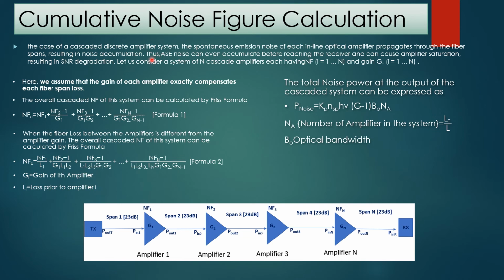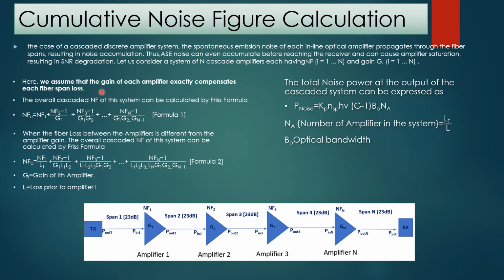Here it is the same thing. The ASE noise can even accumulate before reaching the receiver and can cause amplifier saturation, resulting in SNR degradation. Let us consider a system of n cascaded amplifiers, each having a noise figure and a gain. NF1 is the noise figure of this amplifier, NF2 is the noise figure of this, and NFN is the noise figure of amplifier N. G1 is the gain of amplifier 1 and Gn is the gain of the nth optical amplifier.